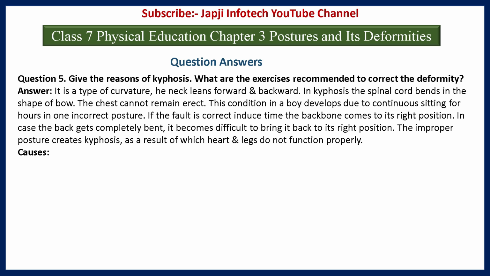What are the exercises recommended to correct the deformity? It is a type of curvature. His neck leans forward and backward. In kyphosis, the spinal cord bends in the shape of a bow. The chest cannot remain erect. This condition in a body develops due to continuous sitting for hours in one incorrect posture.